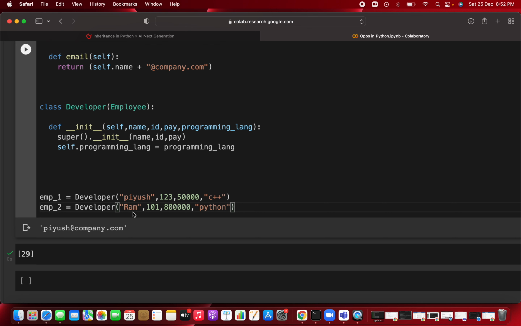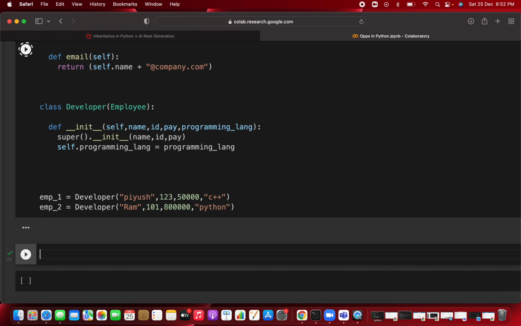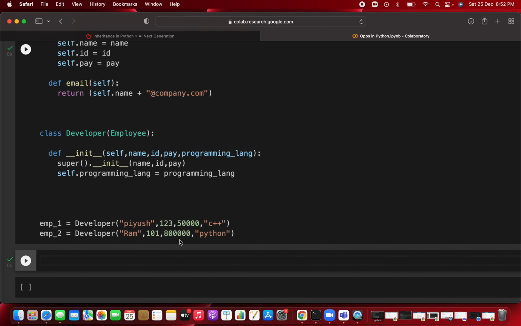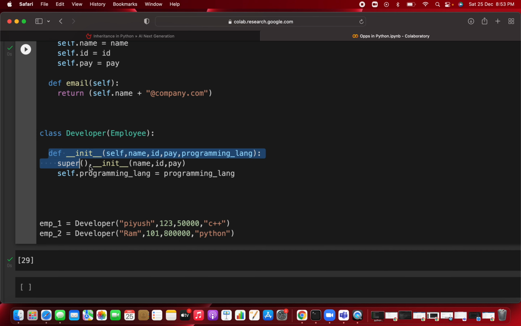Okay, so now for employee 1 you have passed the whole four parameters, and for employee 2 the whole parameters as well. Now you are going to run. So here you are able to see it is now calling the constructor of your child class, because with the method resolution order, first of all it will go to the child class.